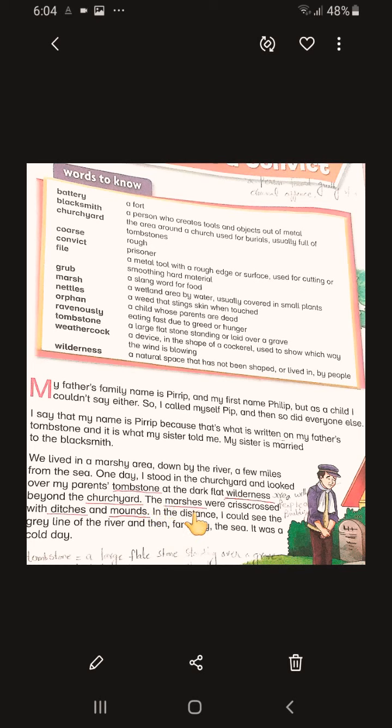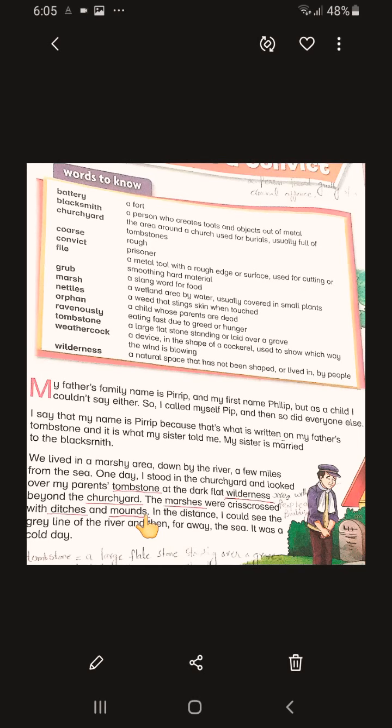The marshes were crisscrossed with ditches and mounds. A ditch is a narrow channel or waterway, and mounds mean a large pile or quantity of something, right?